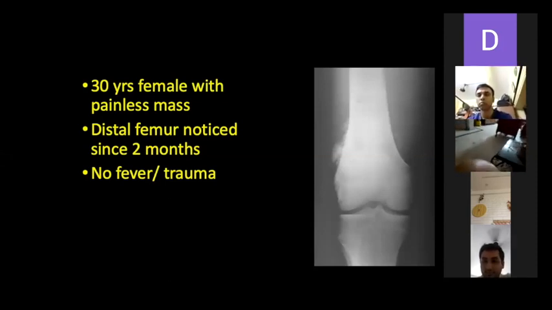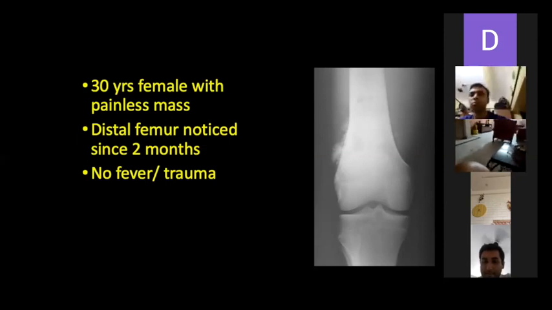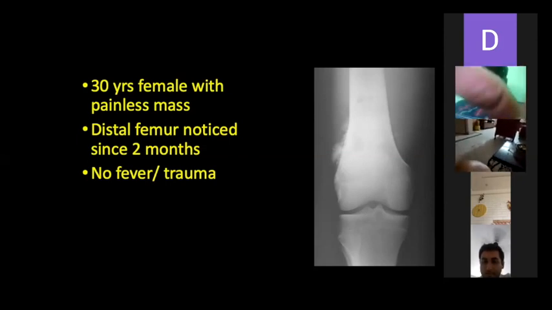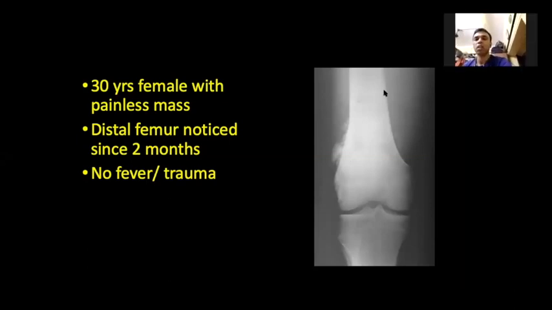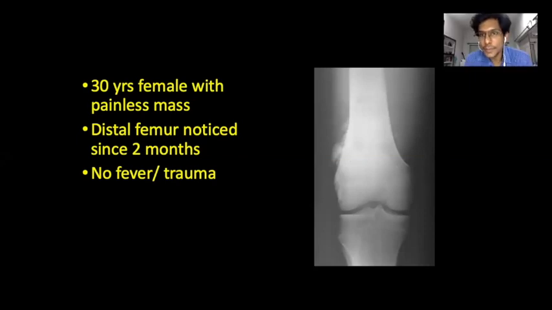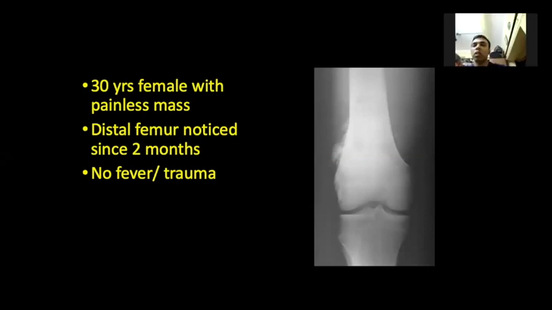Kaushik sir, can you help us with the X-ray? Lateral view also. We have only the AP view, sir. I'm so sorry. Okay, so it's not an osteolytic lesion. It's a sclerotic lesion. A zone of transition can be made out only in lytic lesions, not here.